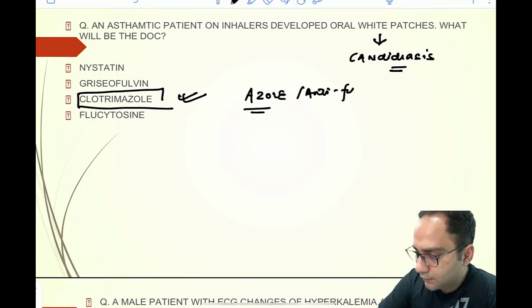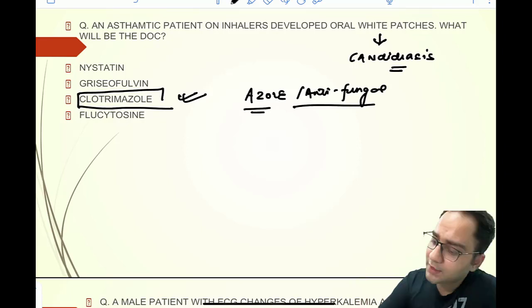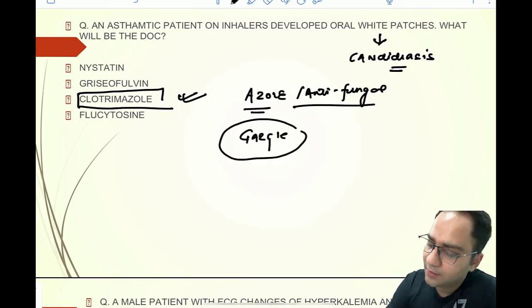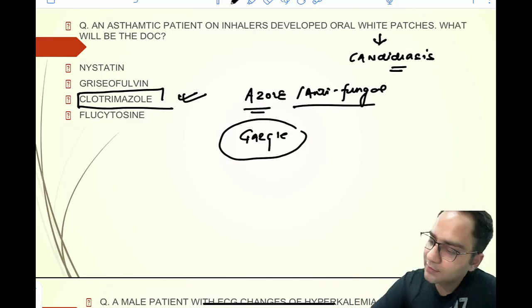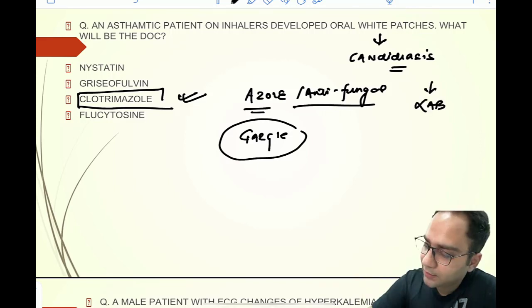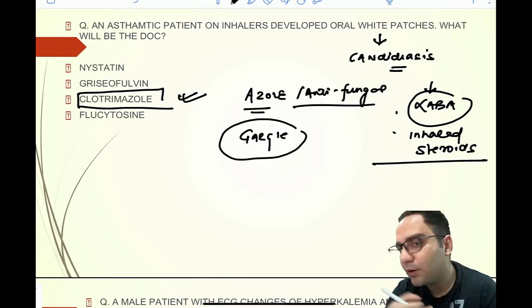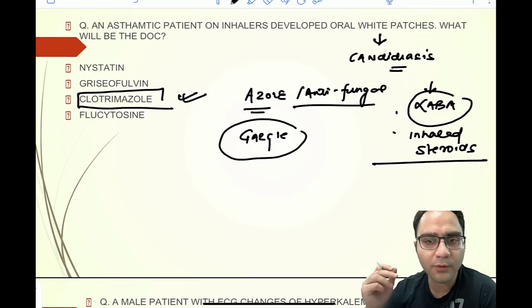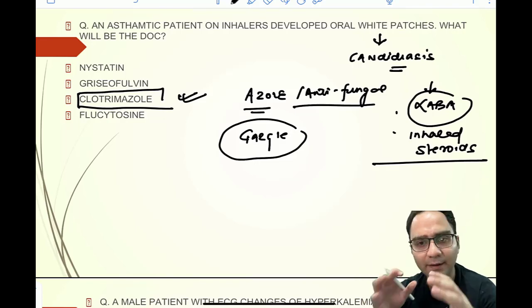Now, to all those patients who are on inhalers, we give them an advice that you should always gargle after taking an inhaler. This would prevent the development of candidiasis, all the white patches, right? Because the inhalers, along with your long-acting beta agonist, also have certain inhaled steroids that can deposit in the oral cavity, and it can give rise to oral candidiasis. So always the advice to the patient should be that you should be gargling after taking the inhalers, right?